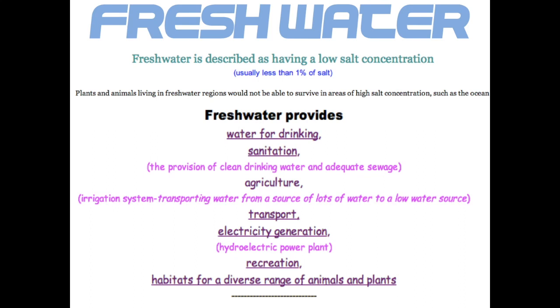Freshwater also provides transport. Not only can I have it for recreation like boating and water skiing and swimming, but we can use it for transport, and that's actually traveling on boats. Also, freshwater has been used as a means of generating electricity through hydroelectric power plants. And most importantly, it's a habitat for many different animals, fish, plants. So many different animals live in freshwater.